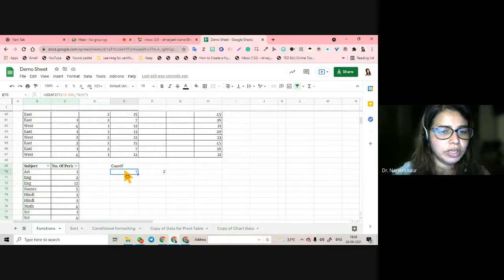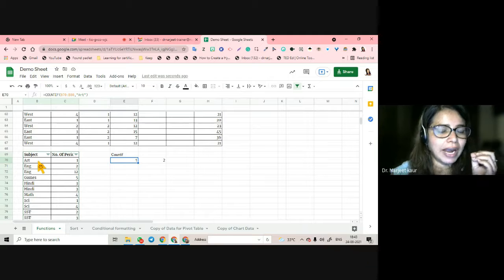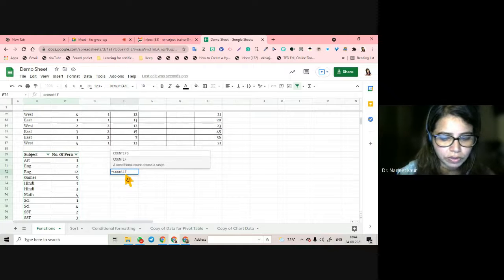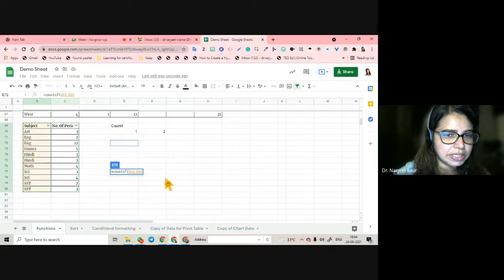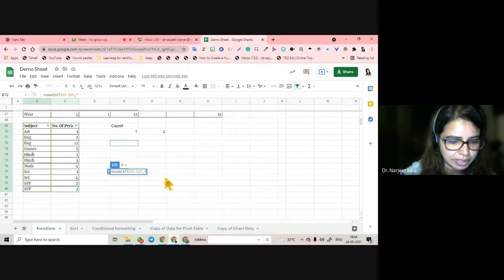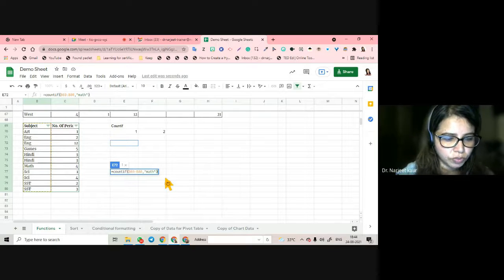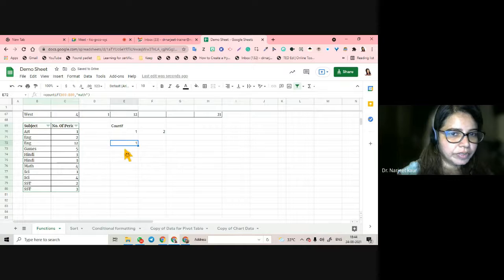How does COUNTIF work? It will give me a count of the specified item, the specified value that I give in the syntax. How does that happen? Equal to COUNTIF. What is it going to count? COUNTIF the subject is, say, Math. How many times Math appears will be shown. 1. Math appears only once here.